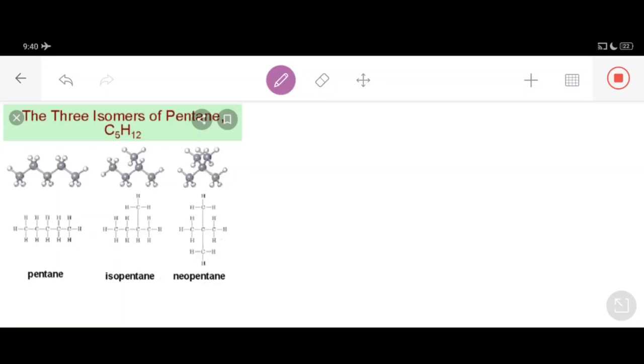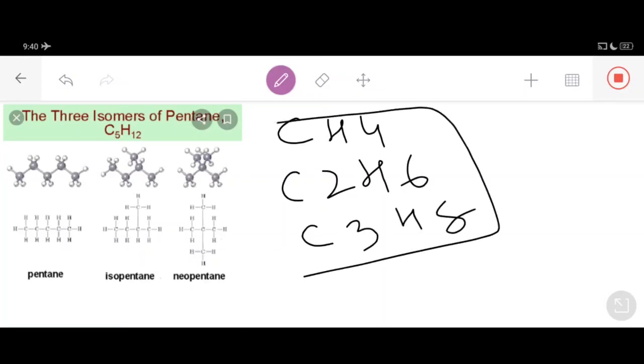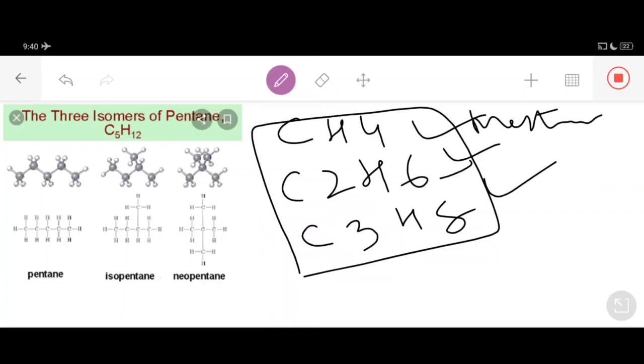For example, this is methane, CH4, this is ethane, C2H6, this is propane, C3H8. Somebody will ask why these three organic compounds don't show the phenomenon of isomerism. This is the formula of methane, dear students. This is the formula of ethane. This is the formula of propane.